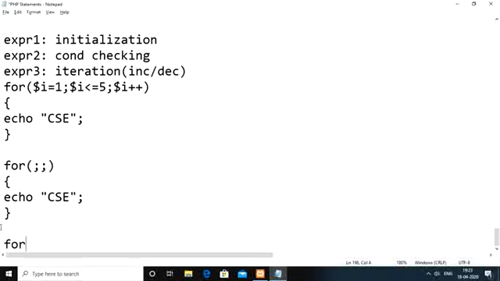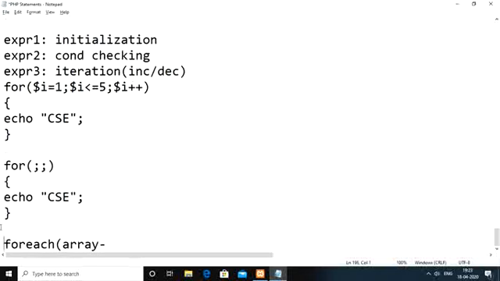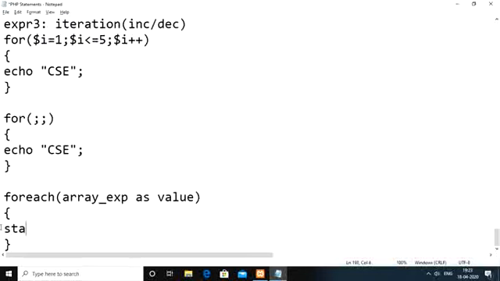So finally we have the foreach statement. The syntax is something like foreach array expression as value, and then we perform some statements. We use the foreach statement in order to access a list of elements which are part of an array. It may be an associative array or a numerically indexed array. We'll see this through an example PHP script.